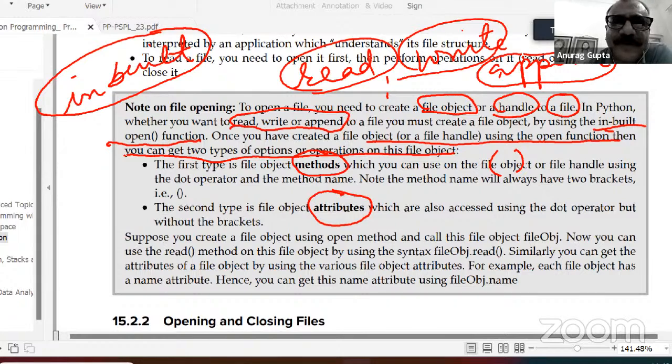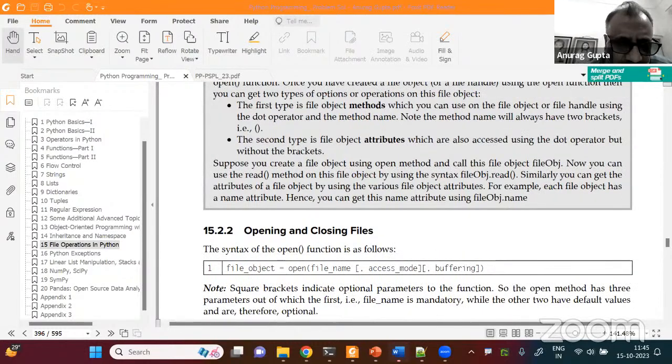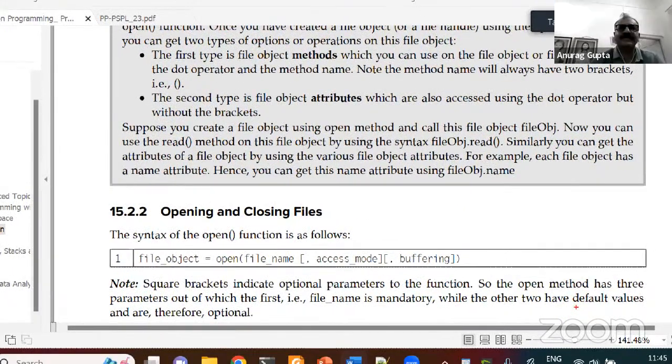Suppose you create a file object using the open method, and let's call this file obj. Then you can use the read method by writing file obj dot read. Similarly, you can get the attributes. So basically, this is the format: file object is the variable you are going to use.